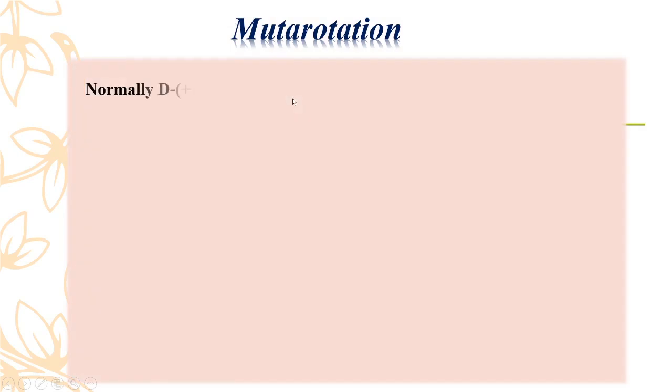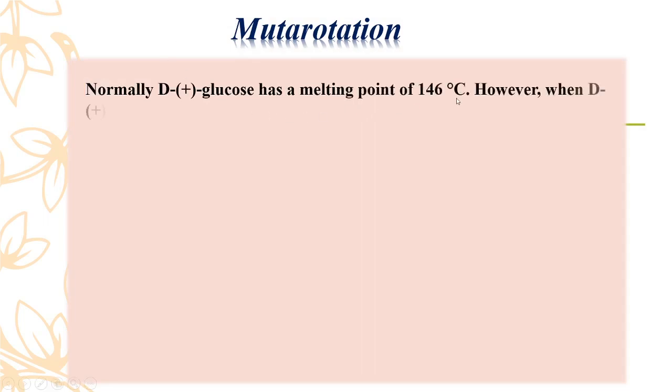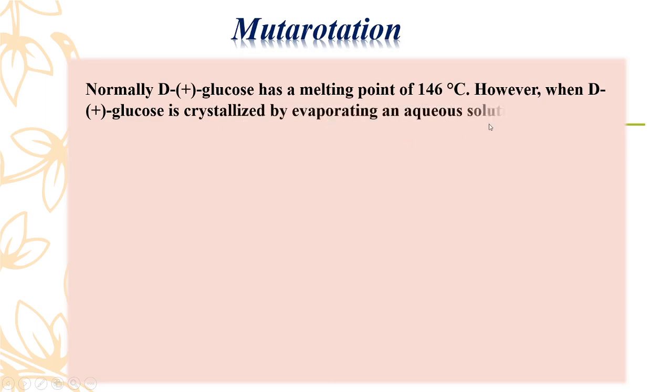So let's start the mutarotation. Mutarotation is again a very important topic. So what is mutarotation? Normally D-plus-glucose has a melting point of 146 degrees Celsius. However, when D-plus-glucose is crystallized by evaporating an aqueous solution kept above 98 degrees Celsius,